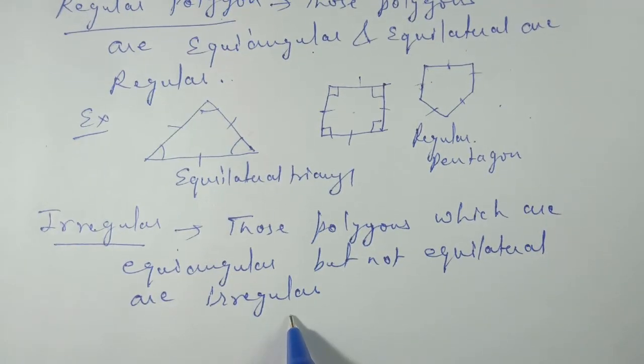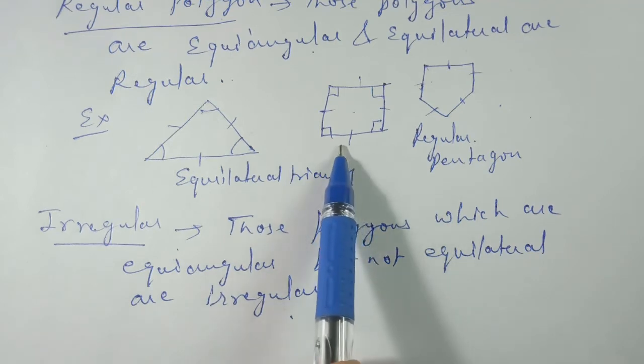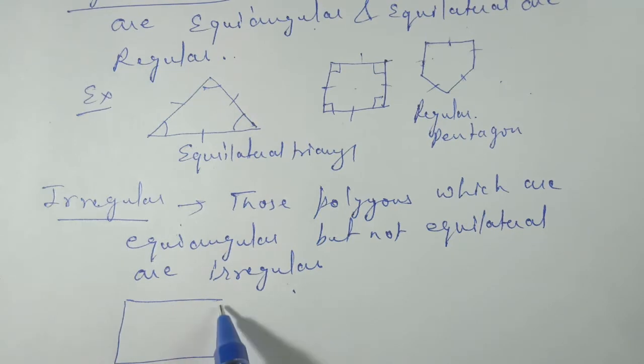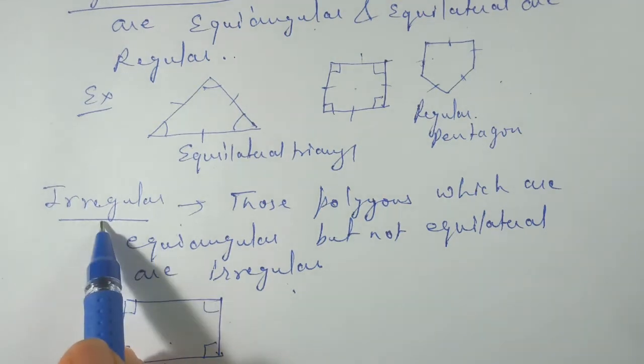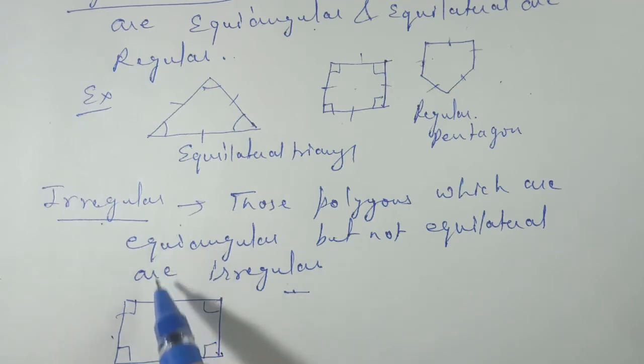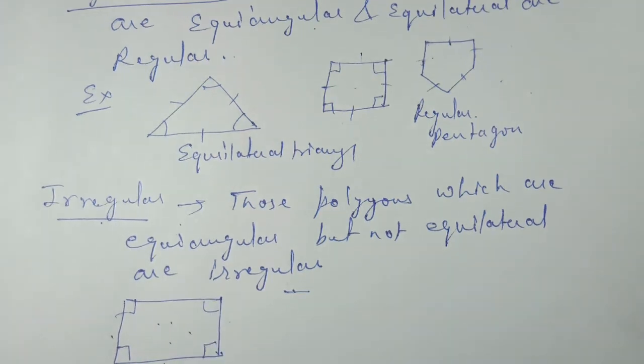If we come to examples, in triangles we cannot find any triangle in which all angles are equal. Then move to the four-sided figure. In four-sided figures we have a rectangle. In a rectangle all the angles are 90 degrees and all sides are not equal. So a rectangle is an example of an irregular polygon. This way we can identify irregular figures. In irregular figures, the rectangle is the example.